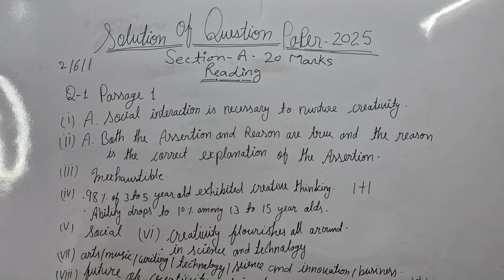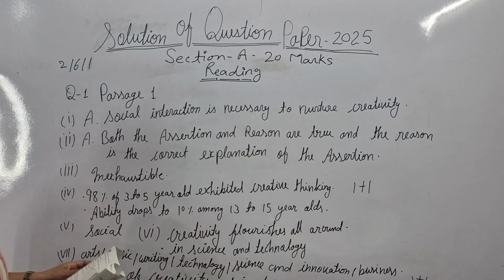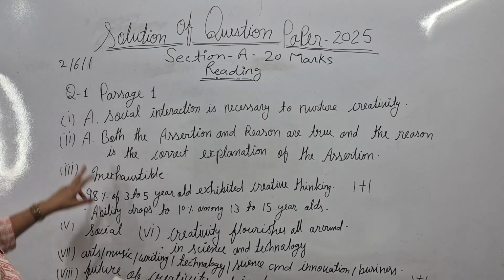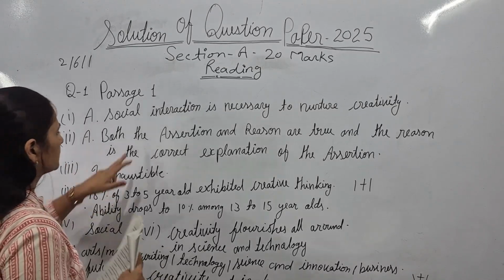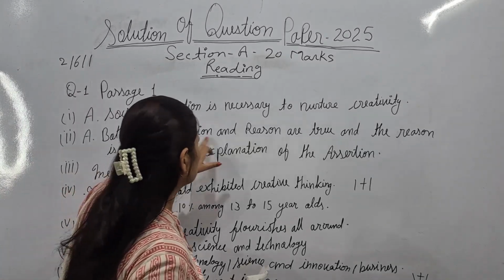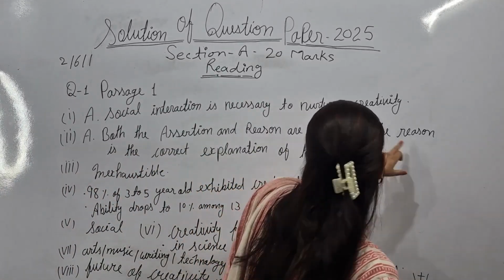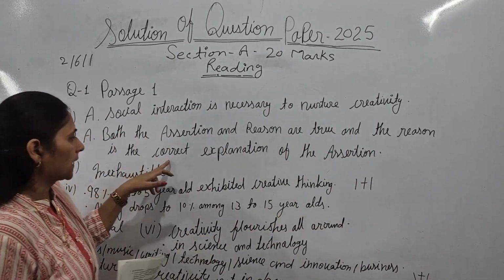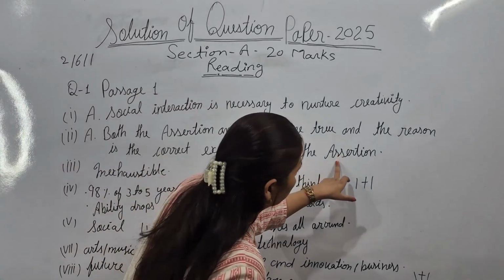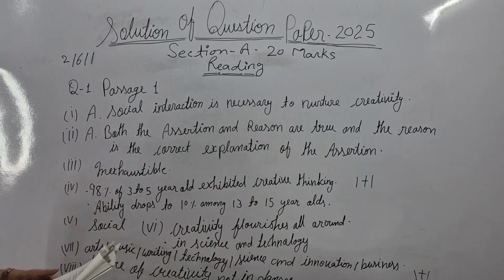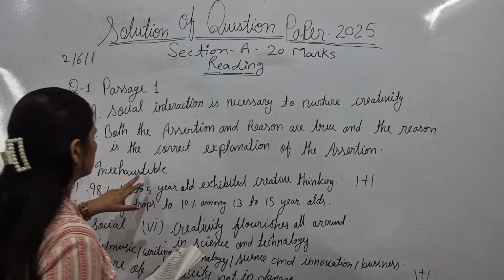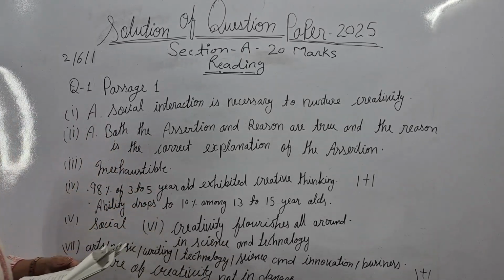Next, question number 2. Here again option A would be correct: both the assertion and the reason are true, and the reason is the correct explanation of the assertion. I hope it is clear. Now the third question: inexhaustible. This is the correct answer, inexhaustible.